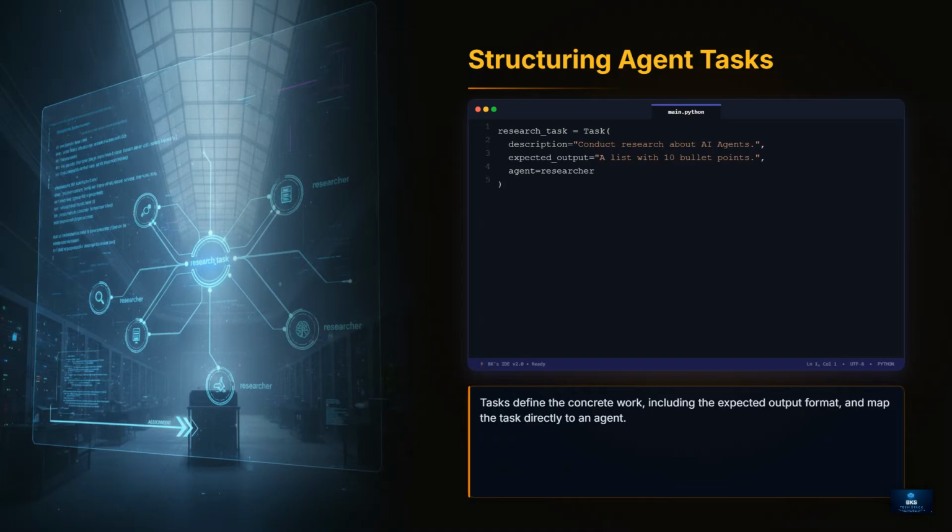Once you have your agent, you define the work they need to do using the task class. A task needs a clear description, a specific expectation for the output, like a list of bullet points, and the reference to the agent responsible for it. This keeps your project scope tightly managed.